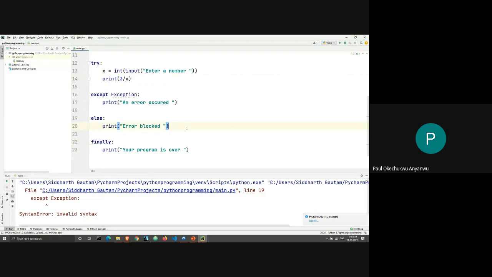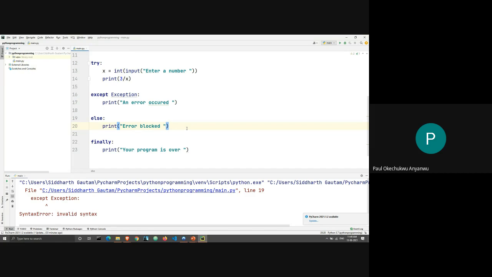Excuse me, sir. From what you said, if we only have an error in the try block, yes. Okay, continue. If there is no error in the try block, then we'll move to except.